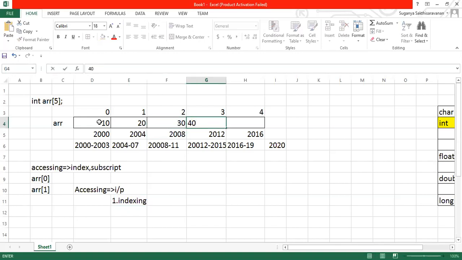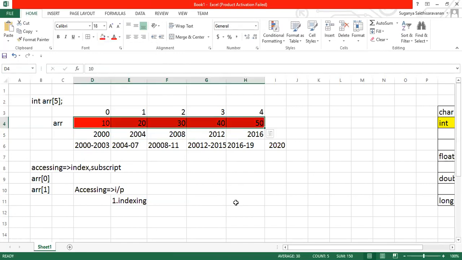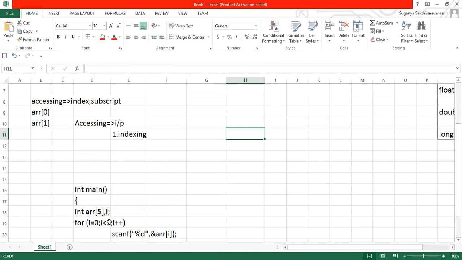Let us assume you are giving 10 to 50 as your input. Whatever input I give, the data will be stored one by one like this in the array. When it reaches 5, it will come out of the loop. This is one method of doing it, and it is called indexing, accessing by mentioning the index position. Got it?